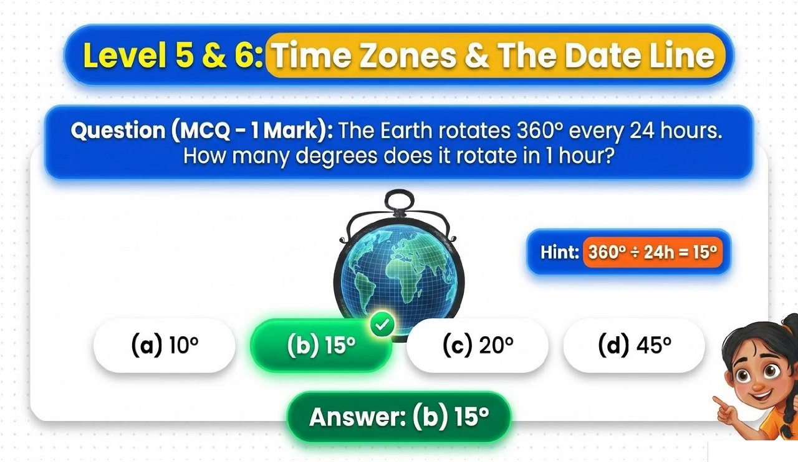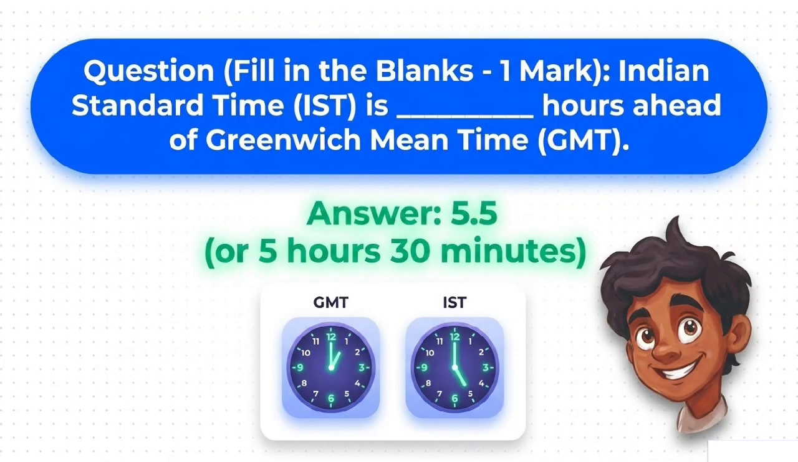Question. MCQ 1 mark. The Earth rotates 360 degrees every 24 hours. How many degrees does it rotate in 1 hour? A. 10 degrees. B. 15 degrees. C. 20 degrees. D. 45 degrees. Answer. B. 15 degrees. Question. Fill in the blanks. 1 mark. Indian Standard Time, IST, is dash hours ahead of Greenwich Mean Time? Answer. 5.5 or 5 hours 30 minutes.